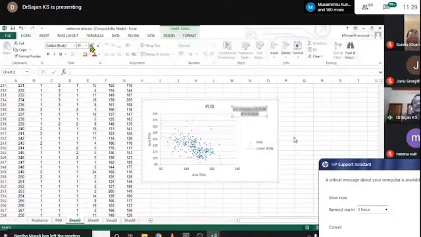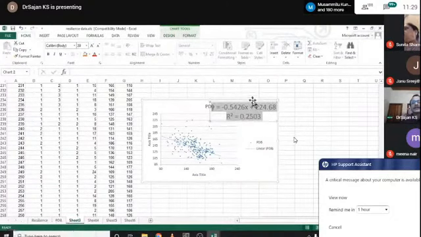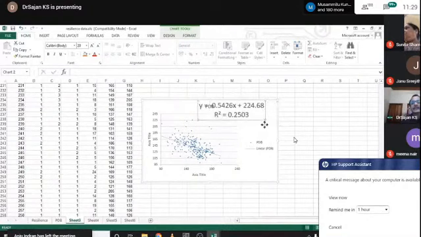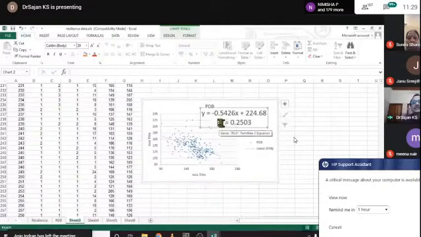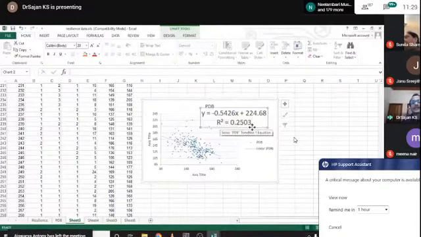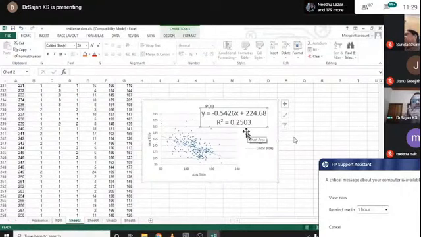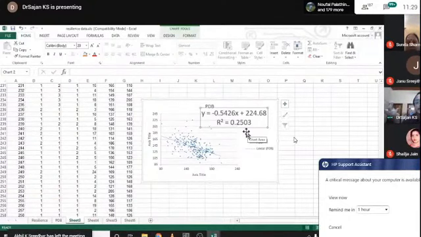I would like to increase the size. See, this is the regression equation. Y is equal to negative 0.5426x plus 225.6, then the R square is here. And this is the regression equation for this data. And that way we can utilize Microsoft Excel to calculate even regression. Okay, I think it is enough for correlation and regression regarding Excel.